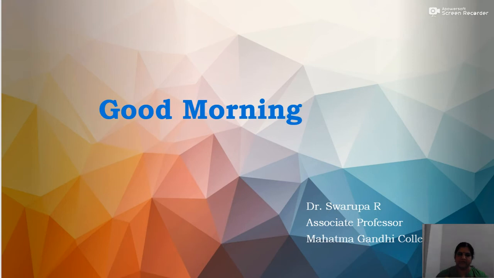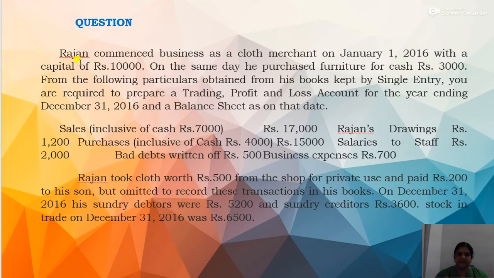So this is the question. Now I will read out the question. Rajan commenced business as a cloth merchant on 1st January 2016 with a capital of rupees 10,000. On the same day, he purchased furniture for cash rupees 3,000. From the following particulars obtained from his books kept by single entry, you are required to prepare a trading profit and loss account for the year ending December 31st, 2016 and a balance sheet as on that date.